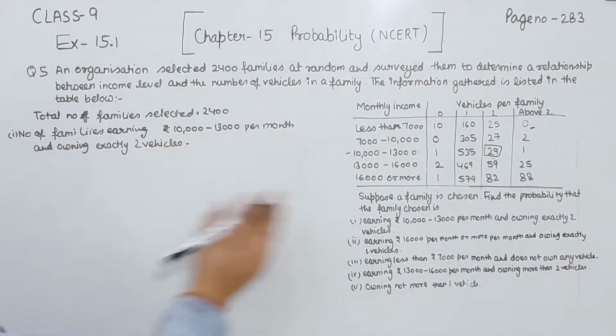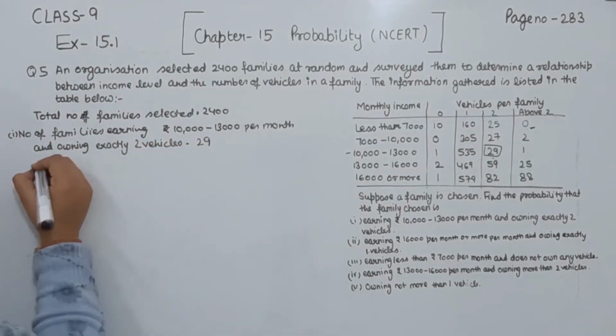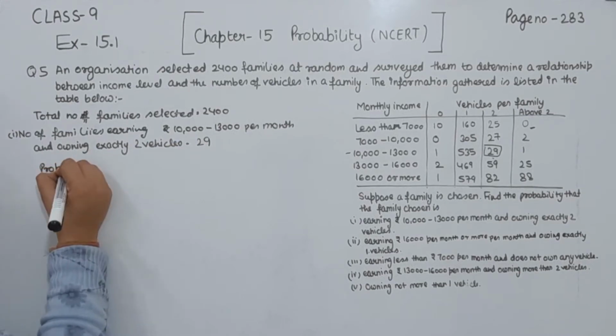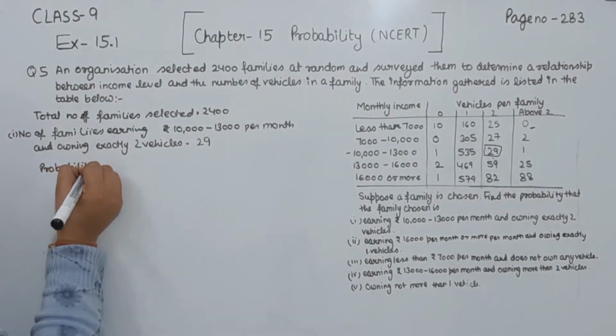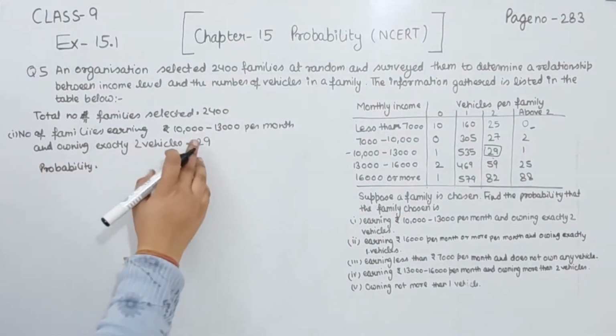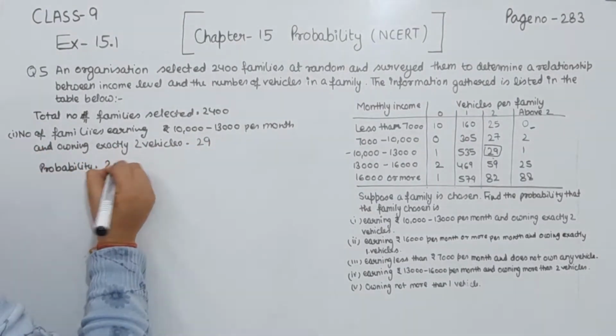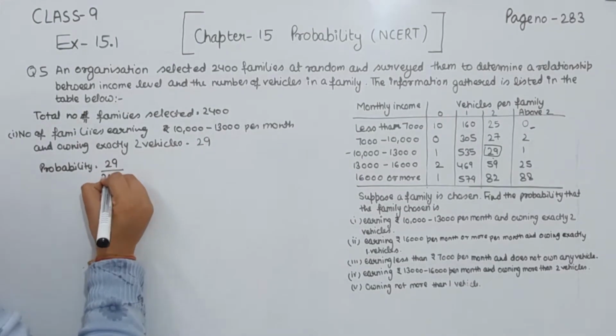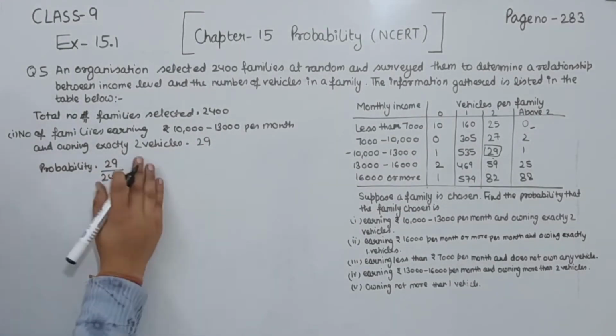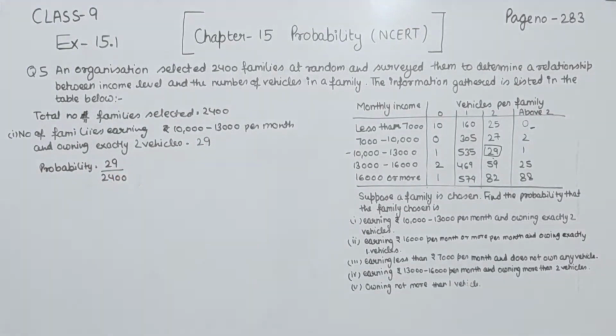This one we have as 29. Now we find the probability. The probability is the number of families earning 10,000 to 13,000 per month and owning exactly 2 vehicles, that is 29, divided by the total number of families selected. So the probability is 29 by 2400.